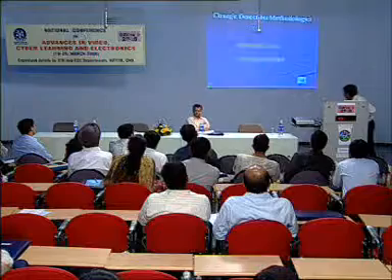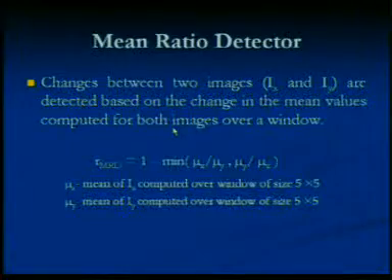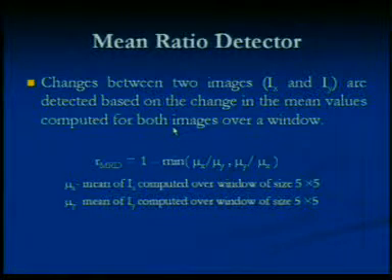So there are 2 methods. The first one is the mean ratio detector, the second one is the correlation coefficient. This is the formula for the mean. It is based on the image quality, the mean ratio detector.